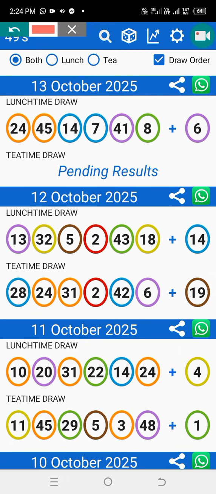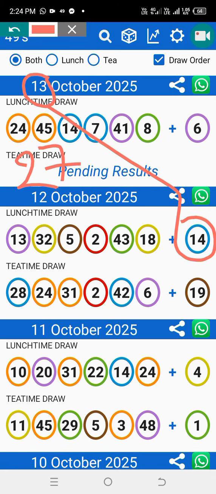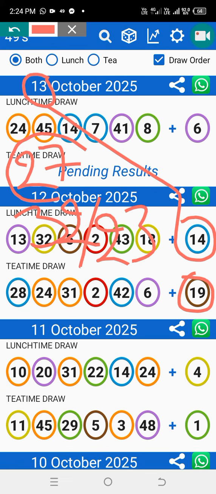Today we have a date 13, and this one is 27. Then this one, when you do it, it's gonna be what? 32. 32 is 23. So on tea time we are expecting 27 and 23 or 32. They can still use both as well. Yes, so those are the other strategy that you can still use to play these numbers.